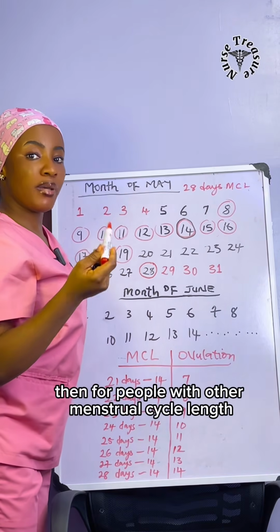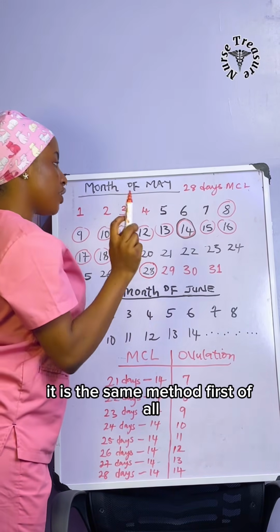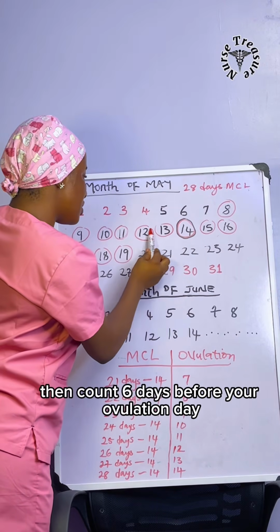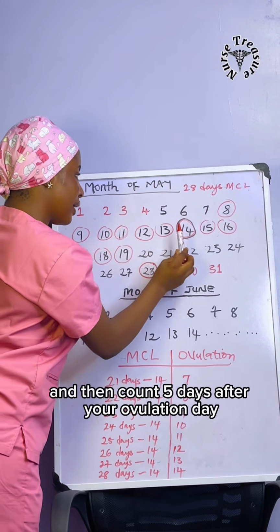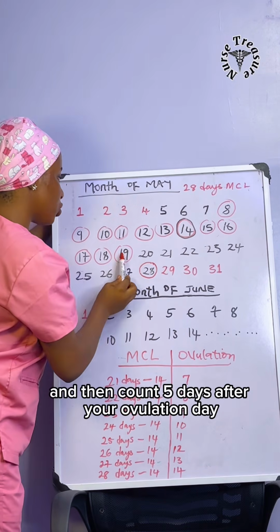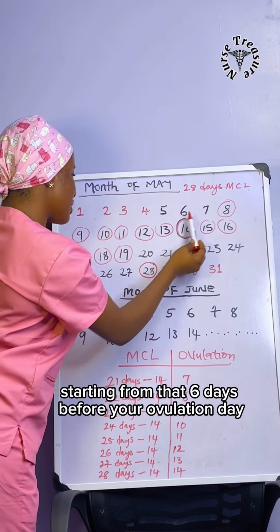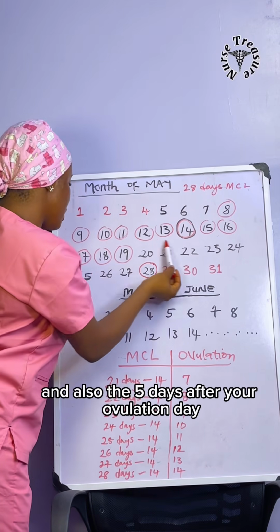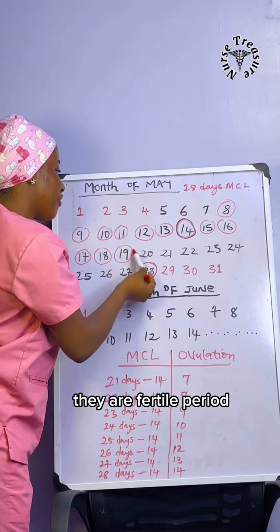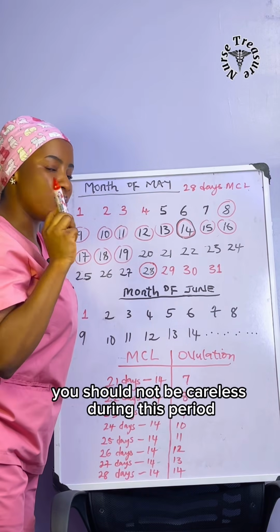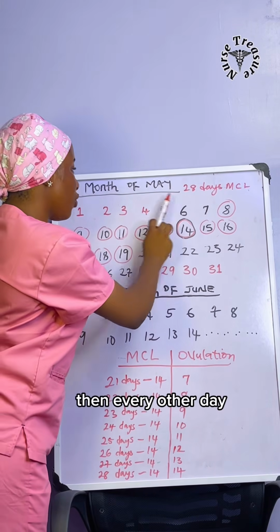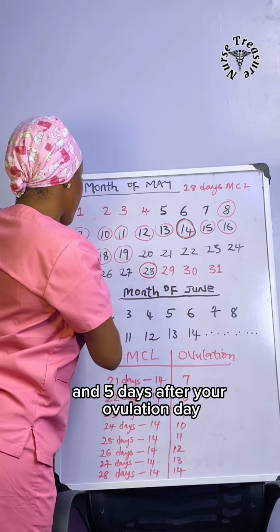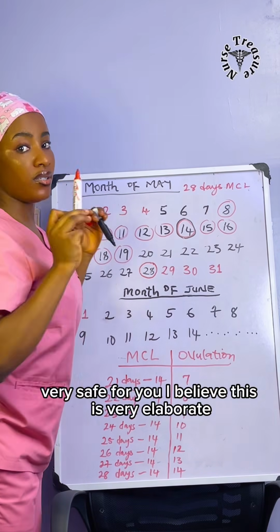Then for people with other menstrual cycle lengths, it is the same method. First of all, know your menstrual cycle length, know your ovulation day, then count 6 days before your ovulation day, and then count 5 days after your ovulation day. Those 6 days before your ovulation day, including your ovulation day, and also the 5 days after your ovulation day, are your fertile period. You should not be careless during this period. Then every other day, apart from the 6 days before your ovulation day and 5 days after your ovulation day, is very, very safe for you.